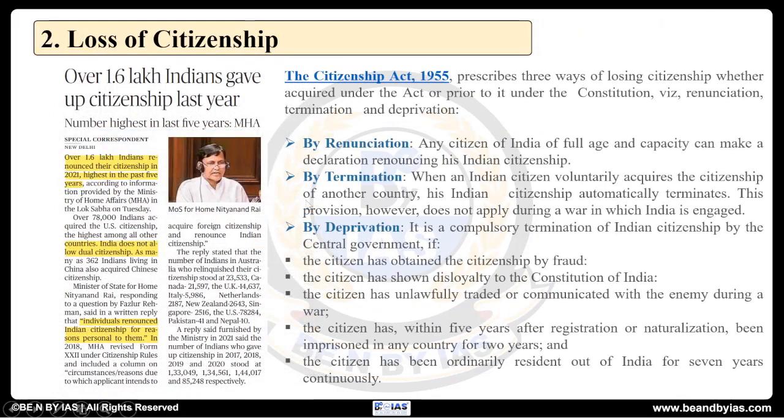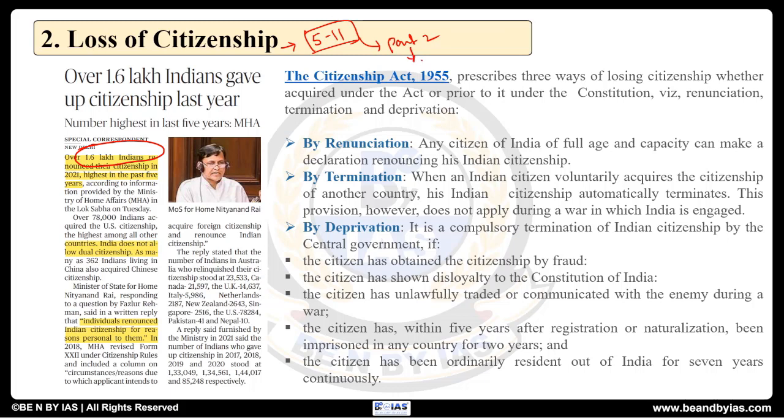This is with respect to the loss of citizenship. Recently, to a question, the Ministry of State has answered that over this year almost 1.6 lakh Indians have given up Indian citizenship. Now what are the provisions for giving up of citizenship, and what else do we need to cover here? See, citizenship is dealt with in Part 2 of the Constitution, from Articles 5 to 11.